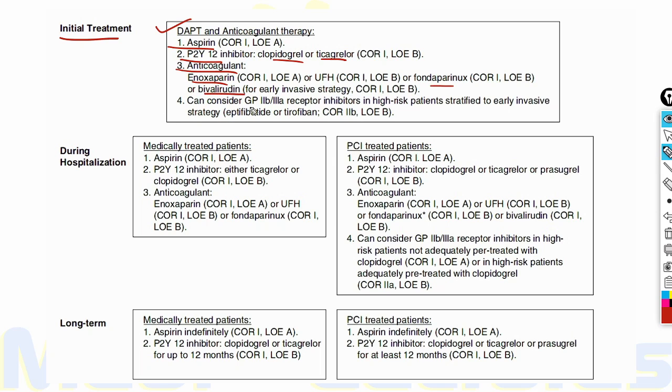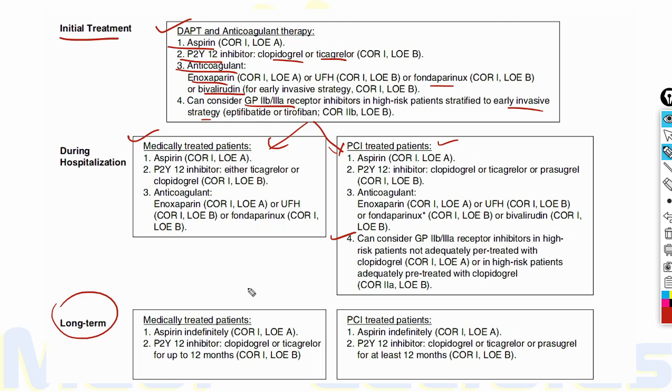We can consider GP2B3A inhibitors like tirofiban with early invasive strategy in high risk patients. During hospitalization, if the patient is treated only medically, this same treatment will continue. Even if the patient is treated invasively by PCI, the same treatment will be considered. In PCI patients, additionally GP2B3A inhibitors are considered.